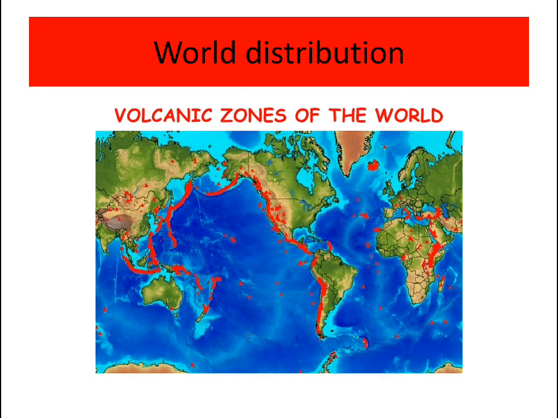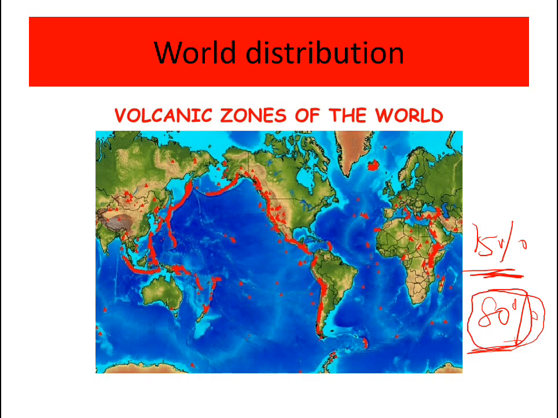World distribution, volcanic zones of the world. 15% of the volcanoes are at the constructive margins, whereas 80% are at the destructive margins. So major volcanoes occur at the destructive margins, and only 15% occur at the constructive margins.